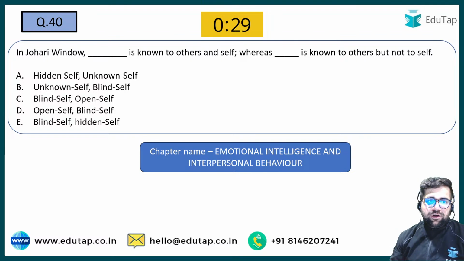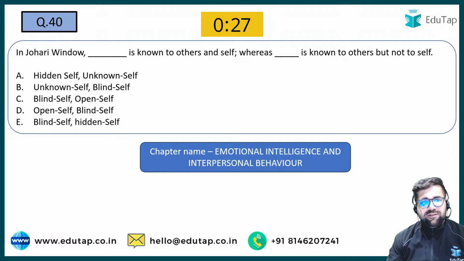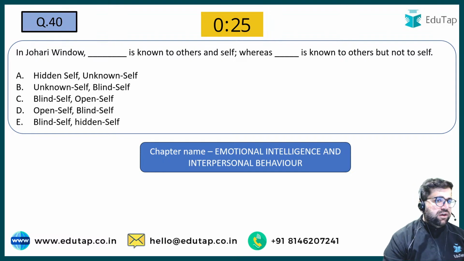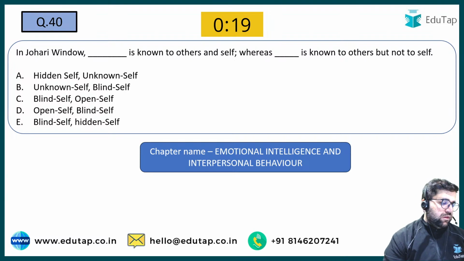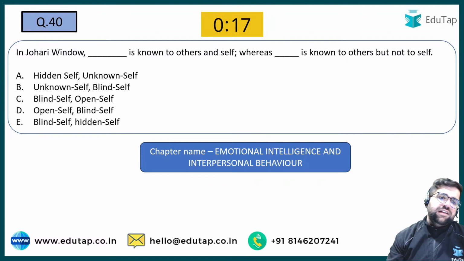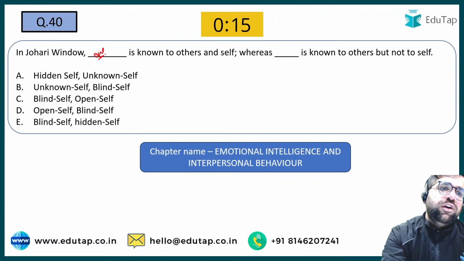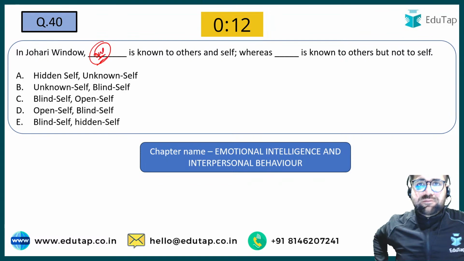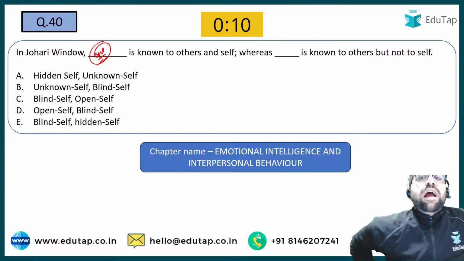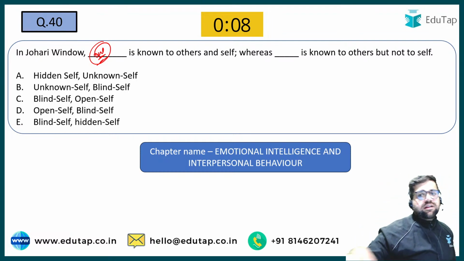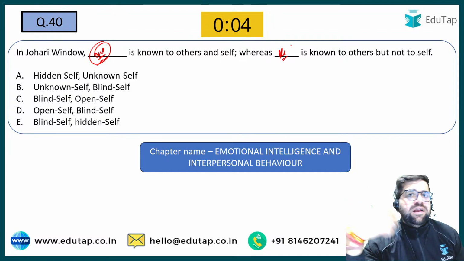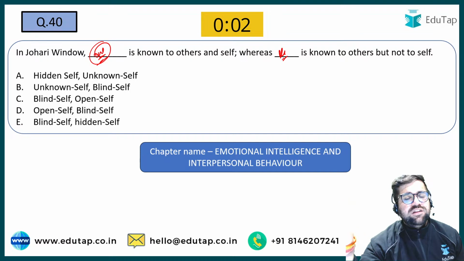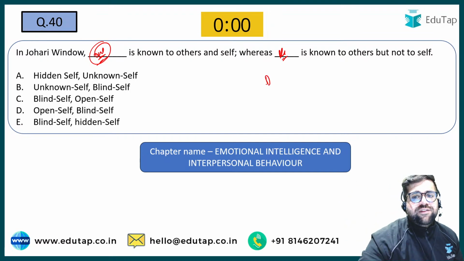Question number 40. Options: open self and blind self, blind self, open self, unknown self, blind self, hidden self, unknown self, blind self or hidden self. What will be your answer? Yes, the answer will be D. Open self basically means that it is open to everyone. Even I know it, and even the general public also knows it. Blind self basically means that others know it but I don't know it. Certain information which others know but I don't know. So answer will be option number D.